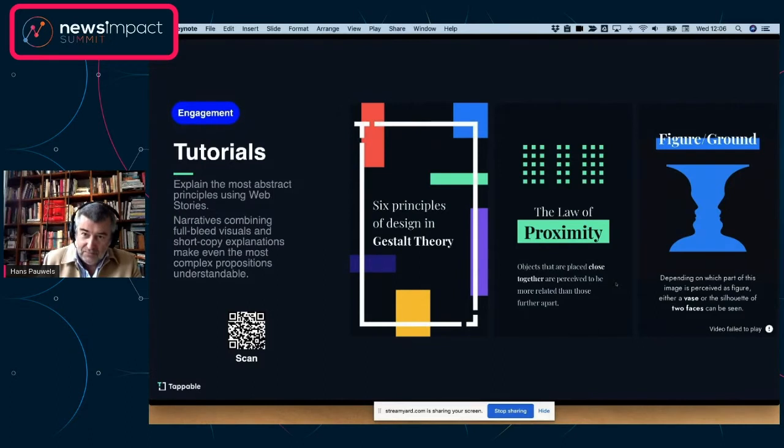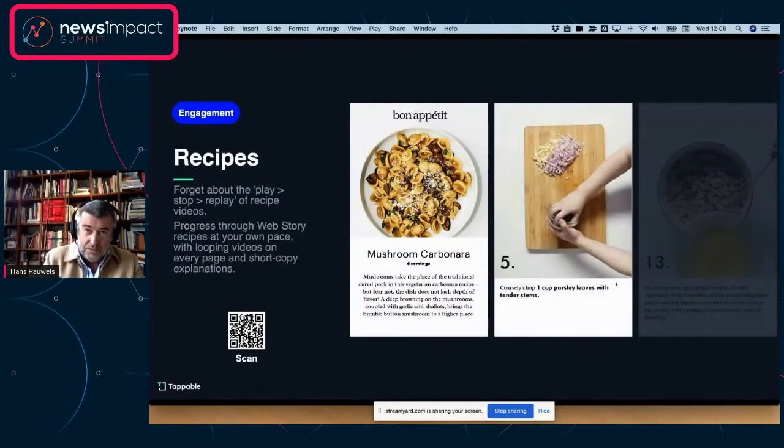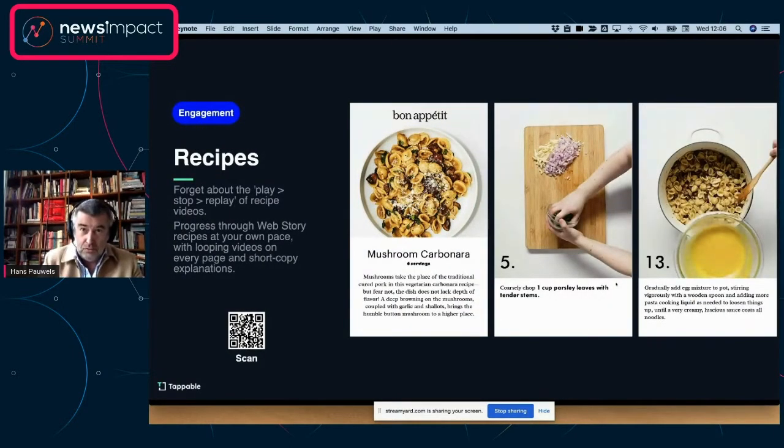And I think this one, a recipe, is probably the best example of that, because what's a recipe, right? It is a tutorial, and what we are doing here is putting a video on top and a very short description underneath it. Normally with recipes you stop the video, and you have to go back and look at it again because you didn't quite know how to do it.